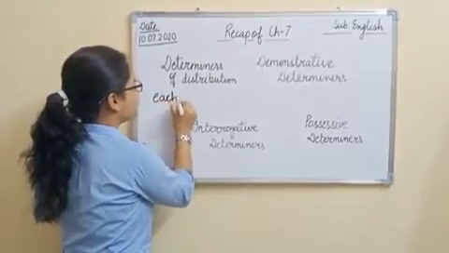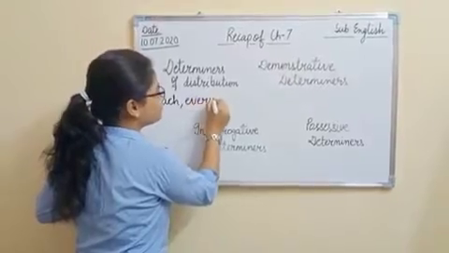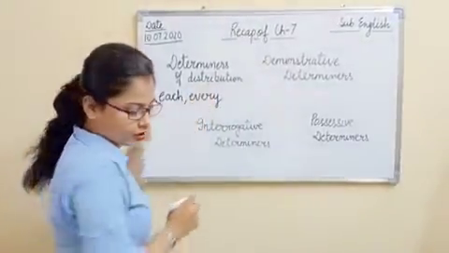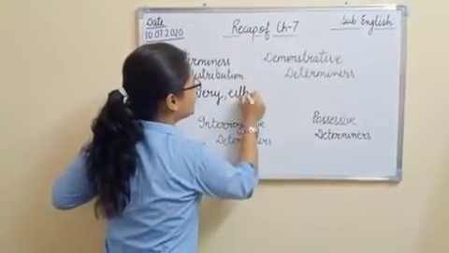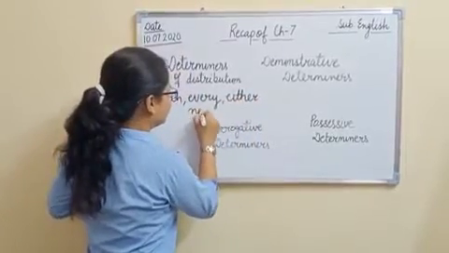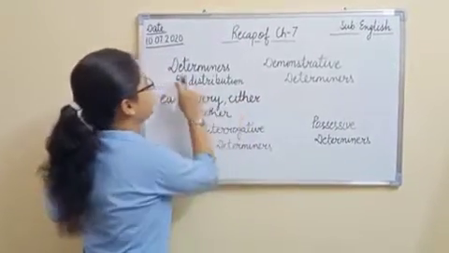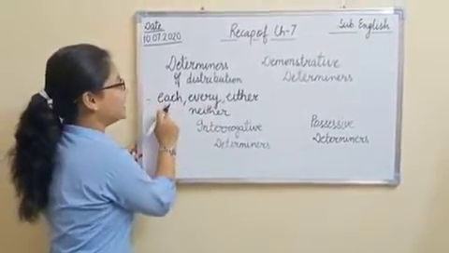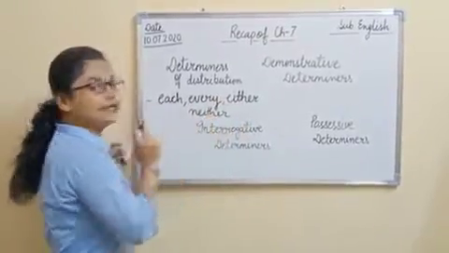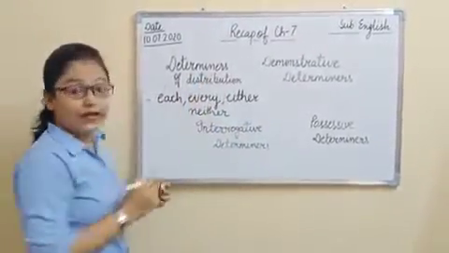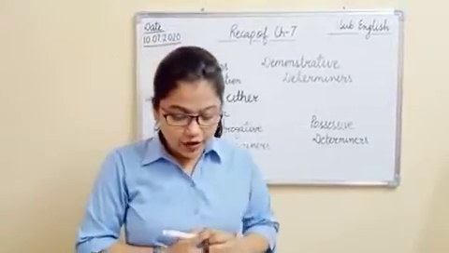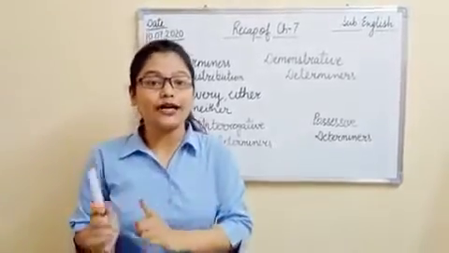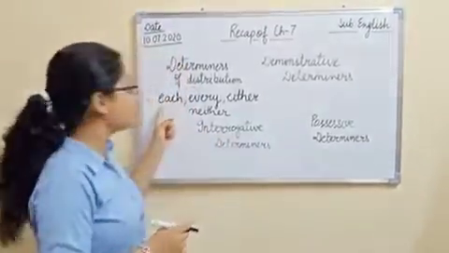Each, every, these are the determiners which are showing what? Distribution, or either or neither. See here very carefully that in determiners of distribution we make use of determiners like each, every, either, neither. All these are determiners of distribution. If I say, I will make one sentence with each, right? Each person got his share, right? So what does each denote here?